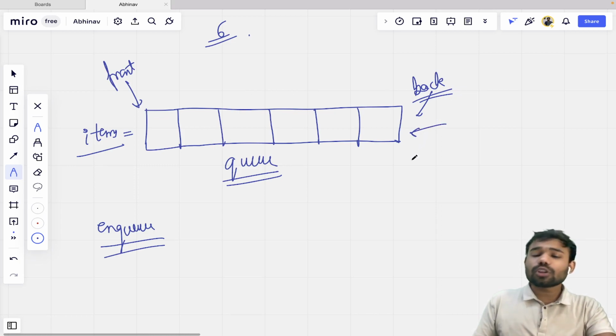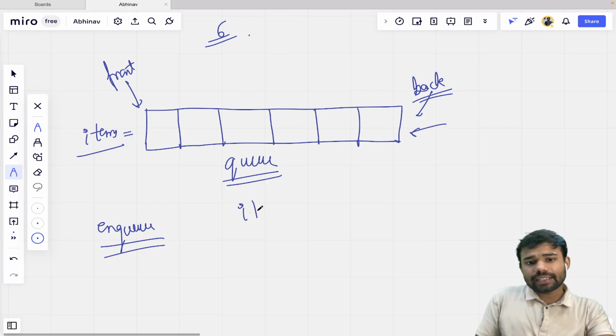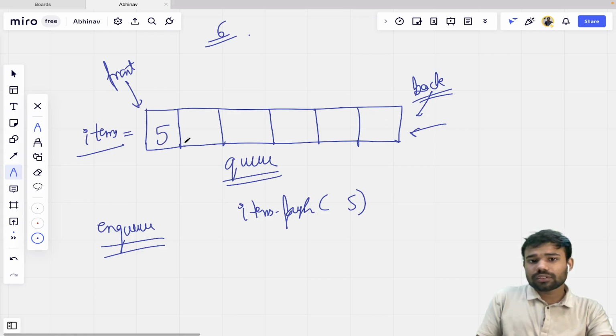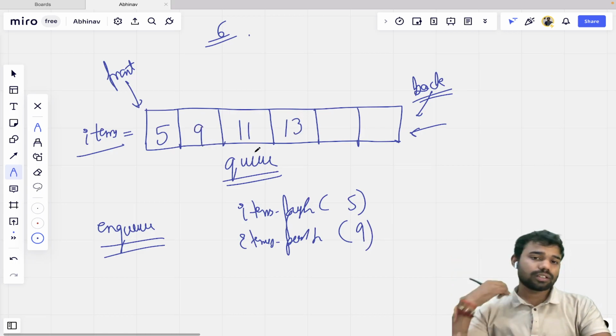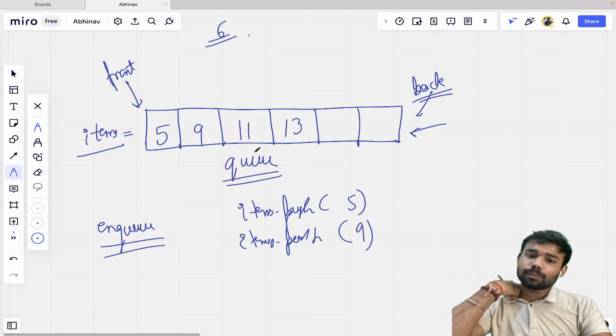I will simply use the push operator. हम लोग I will simply write items dot push 5. तो क्या करेगा, यहाँ से 5 को पुश कर, 5 is inserted. If I will write items dot push 9, 9 will be inserted. Similarly 11, 13, they all will be inserted. So basically enqueue is just push.